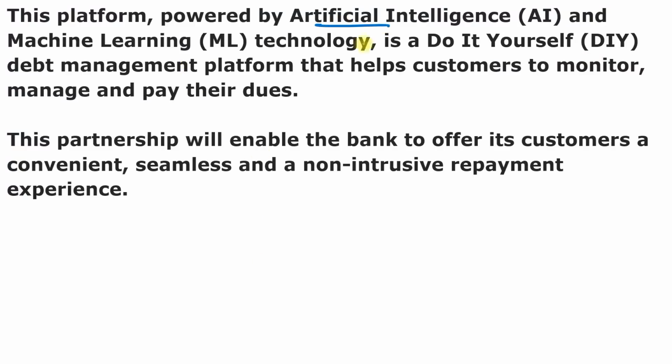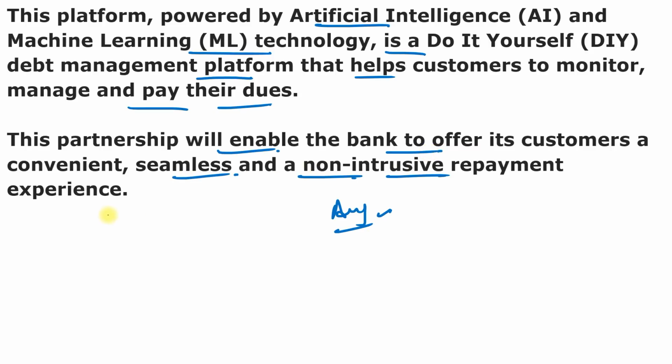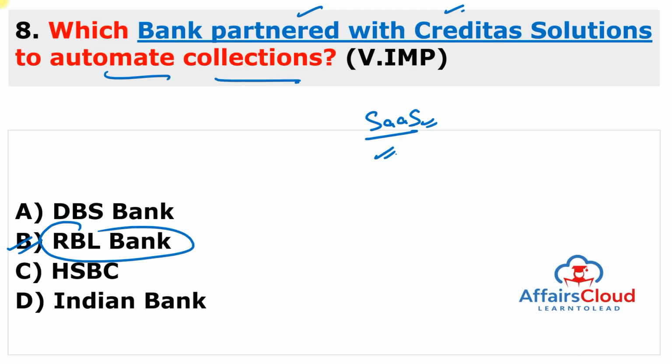This platform is powered by artificial intelligence and machine learning technology, and it is a do-it-yourself debt management platform that helps customers to monitor, manage and pay their dues. So customers can access their consolidated amount information anytime on the device and choose the most convenient payment option for the repayment of service debt, schedule an EMI or equated monthly installment plan, or opt for payment solution options. So the partnership will enable the bank to offer its customers a convenient, seamless and non-intrusive repayment experience. It means the software technology will be provided by Creditas Solutions so that customers can easily repay their loans, and the bank is RBL Bank.